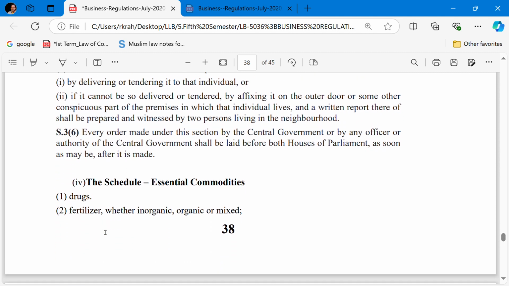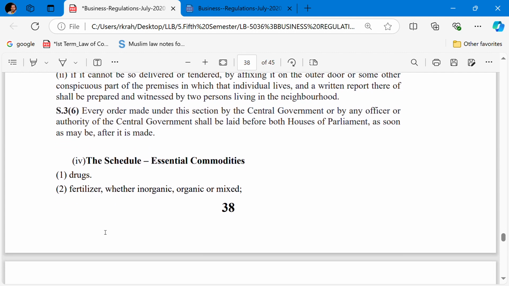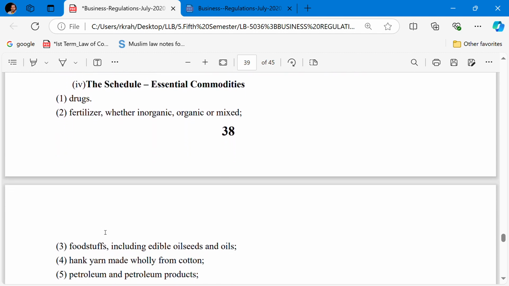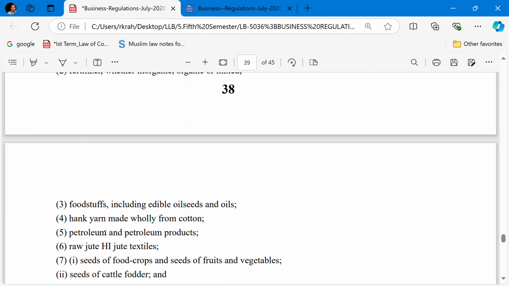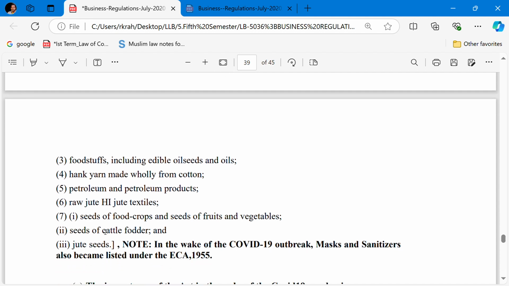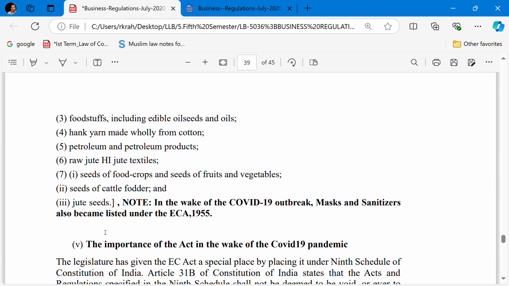The schedule of the Essential Commodities Act covers the essential commodities: drugs, fertilizer, foodstuffs, hank yarn made wholly from cotton, petroleum and petroleum products, raw jute, jute textiles, seeds of food crops, seeds of fruits and vegetables, seeds of cattle fodder and jute seeds.